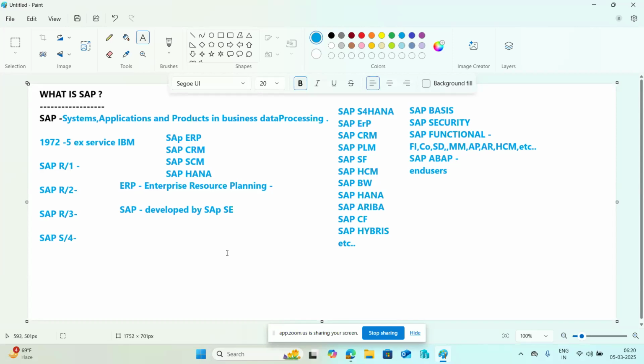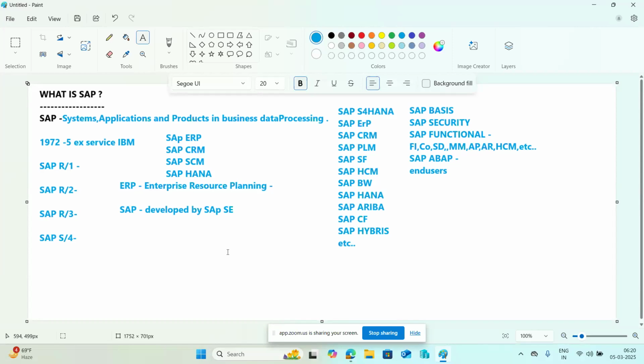Basis administrators are responsible for maintenance, upgrading, monitoring, troubleshooting, and resolving issues with the SAP services. If any security related issues arise, we will handle that too. That is the main thing of basis.